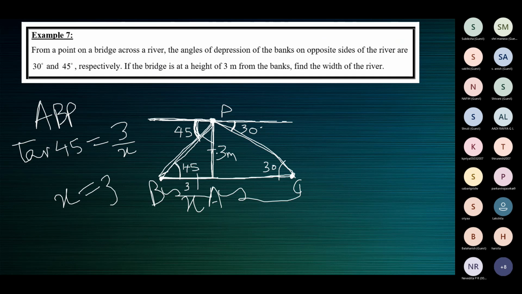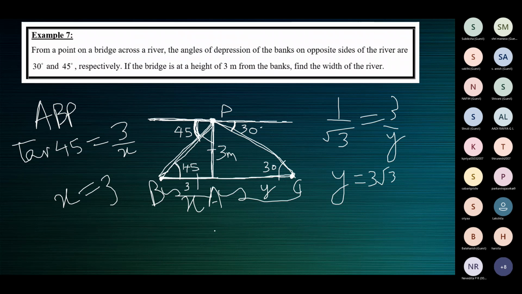Similarly, tan 30 is equal to opposite 3 by y. So tan 30 is 1 by root 3, equal to opposite 3 by y. Opposite by adjacent, so y is equal to 3 root 3. So x plus y will be the width of the river.